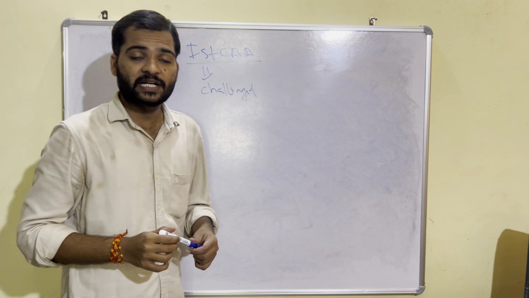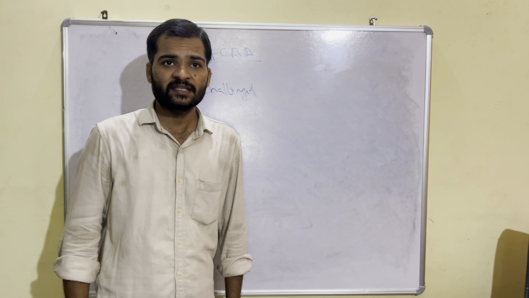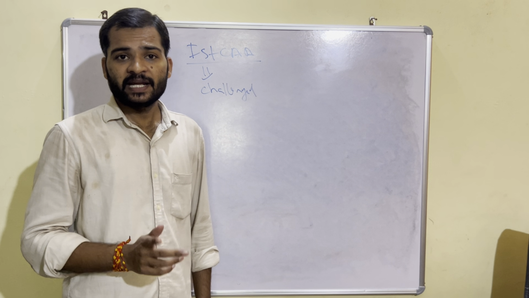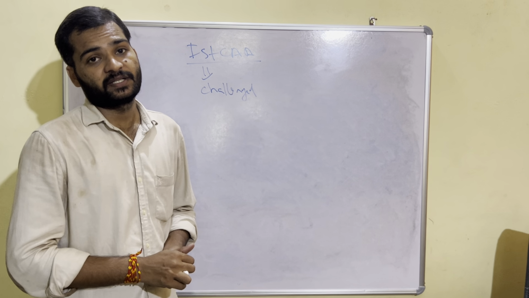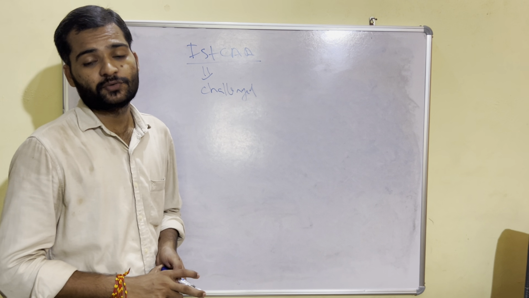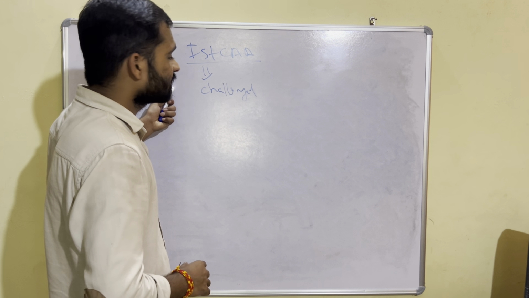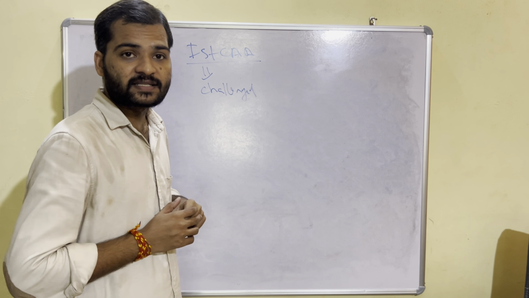Because the Article 13 clause 2 categorically states that if the state shall make any law that takes away or abridges the rights conferred by the Part 3, then that law will be unconstitutional or null and void. So now the first constitutional amendment has amended the fundamental rights.